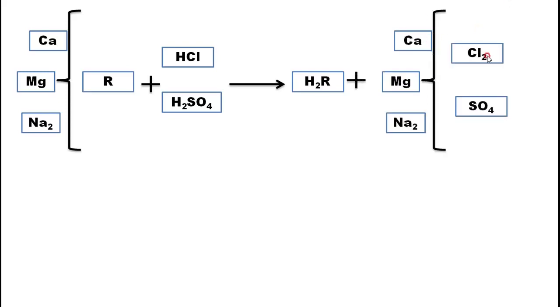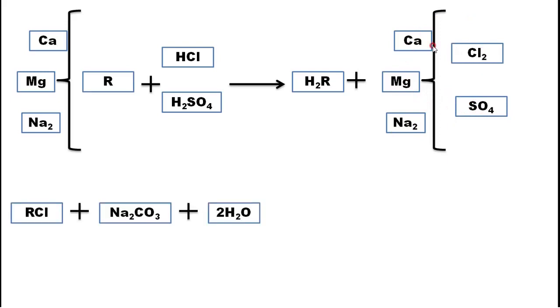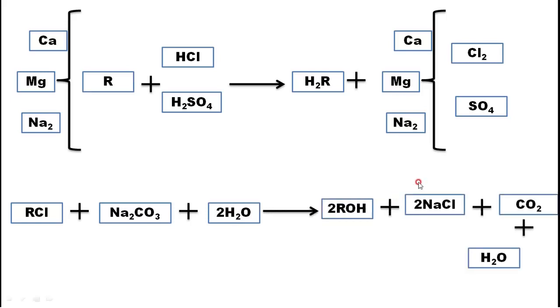That is this process. CaR, MgR, Na2R are there in the resin after the demineralization process, and this is reacted with HCl and H2SO4 again. Then it will give you your earlier compound, fresh resin H2R. Then you will get CaCl2, MgSO4, Na2SO4 again. Like that, the anion exchange resin also you can regenerate. RCl is there. There we will add sodium carbonate and water. We will sprinkle, and you will get the earlier resin ROH, with NaCl and CO2 as products.